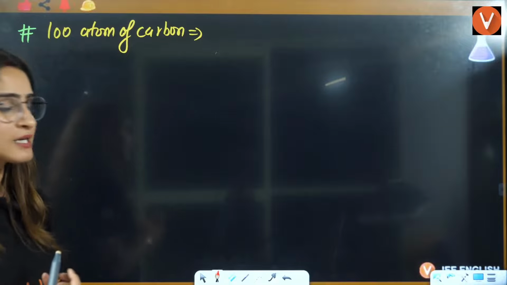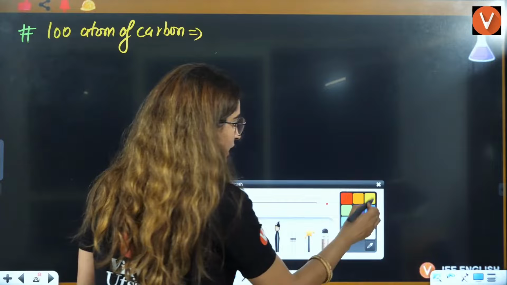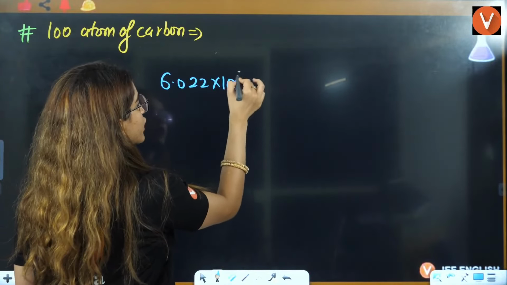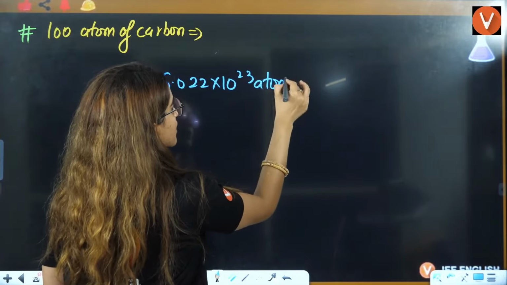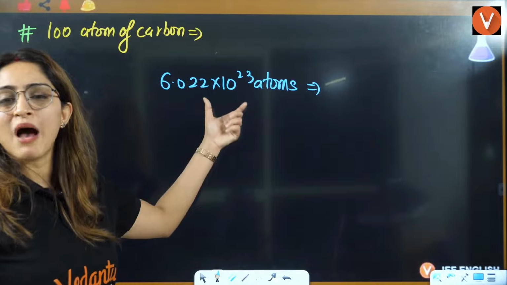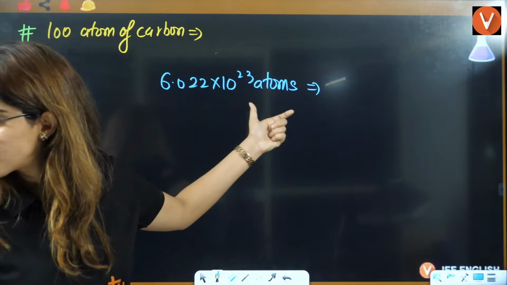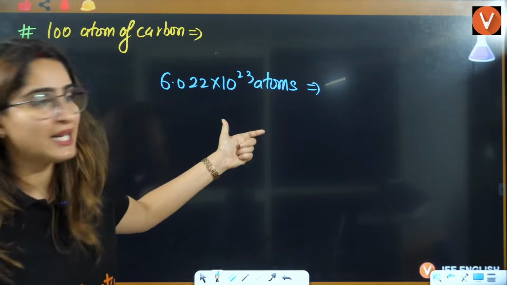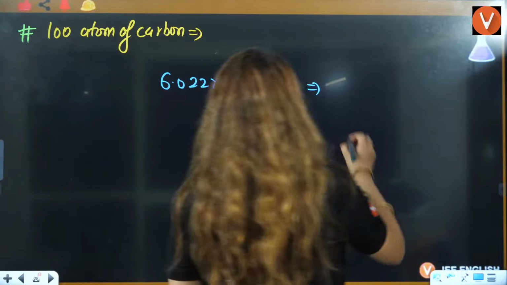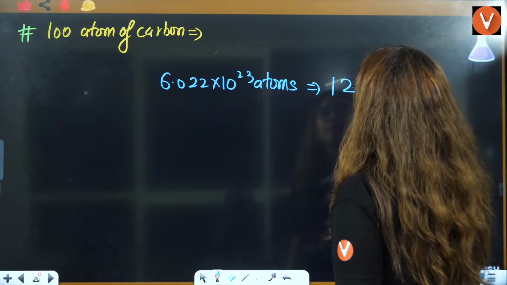So you can simply say that 6.022 into 10 raised to power 23 atoms will have how much mass in grams? Mass in grams will be nothing but 12 gram.